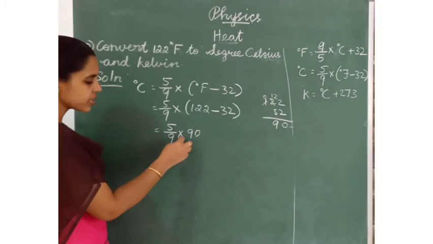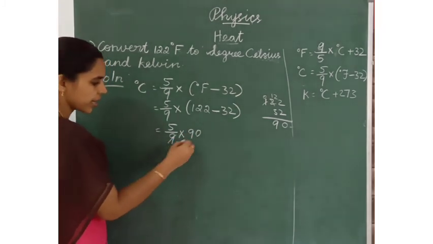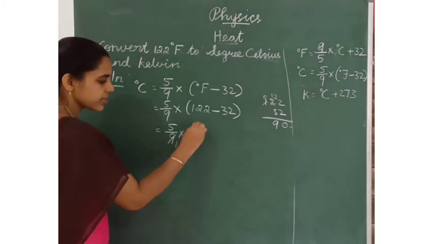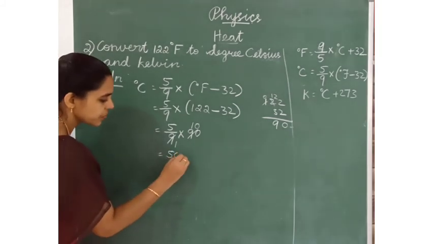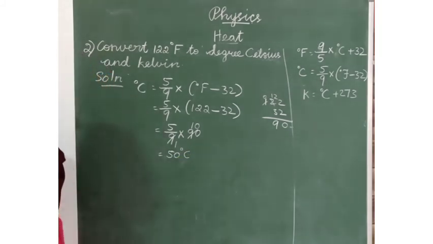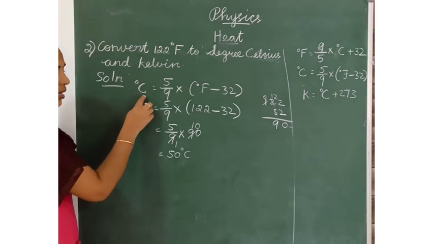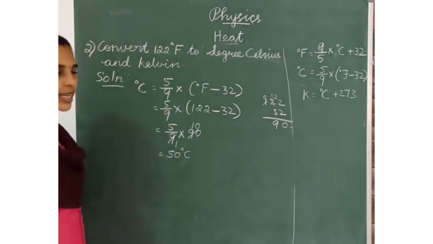Multiplication symbol is here, so we can cancel this number. 1 9 is 9, 1 9 is 9, 0. So the answer is 50 degree Celsius. Okay, in degree Celsius the answer is 50 degree Celsius.